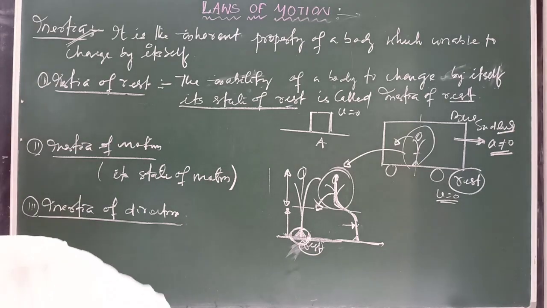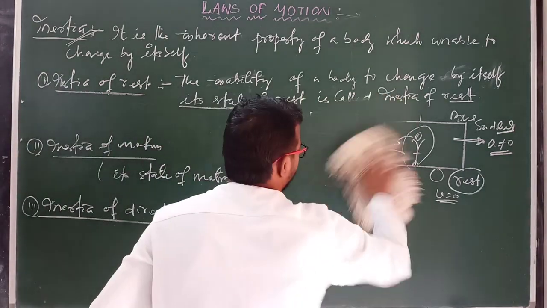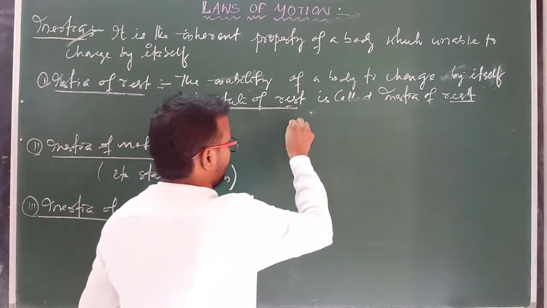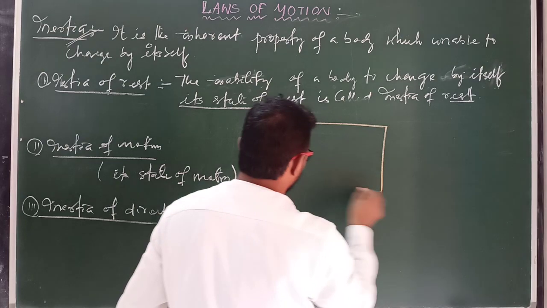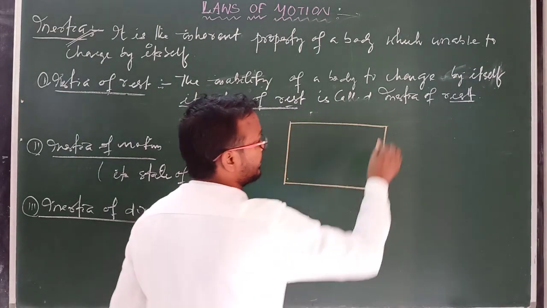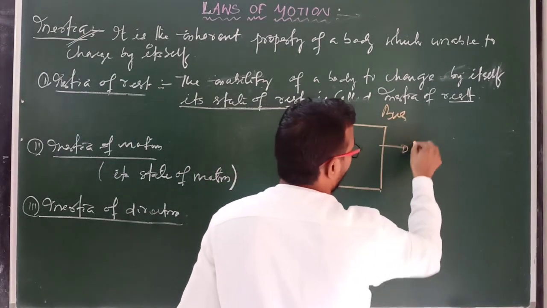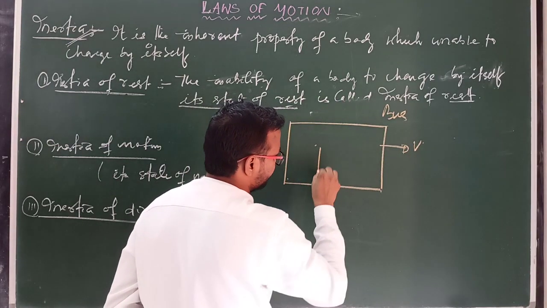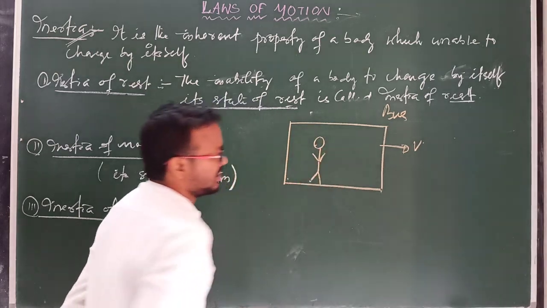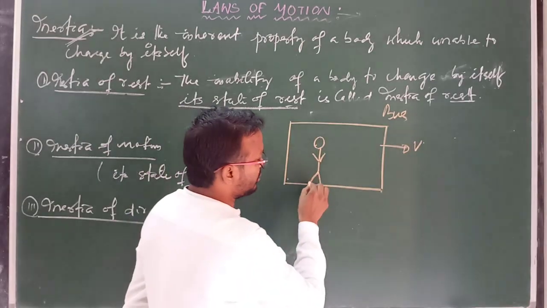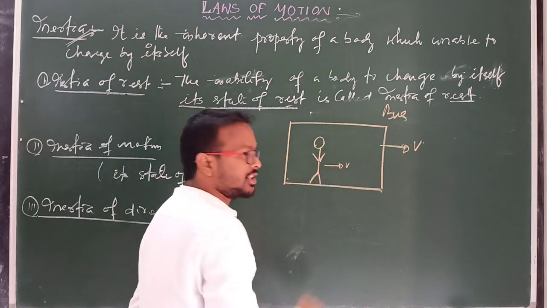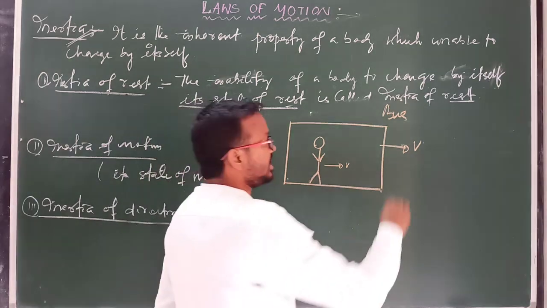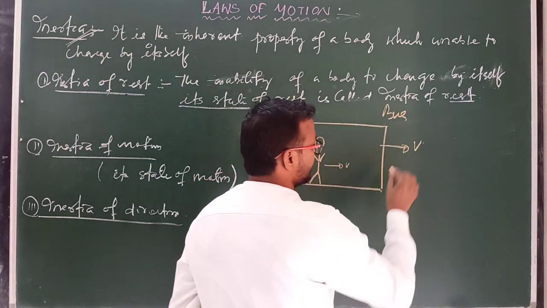So if you take an example of inertia of motion, suppose there is a passenger inside a moving bus, and the bus is moving with velocity v, with one passenger inside this bus. Suppose the passenger is here; this passenger is also moving with velocity v. Why? Because the passenger is sitting in a moving frame. Suppose this bus suddenly stops moving.